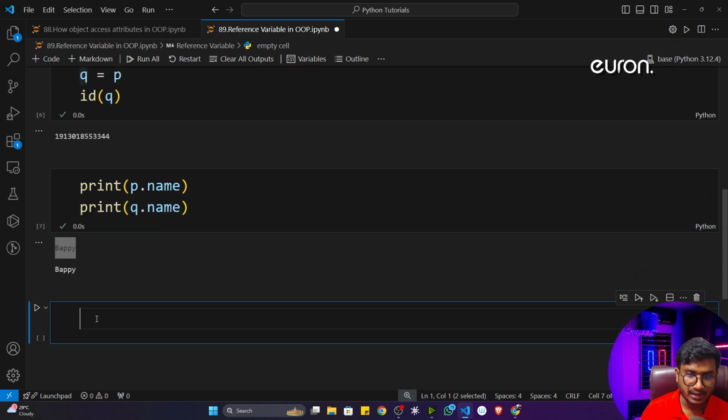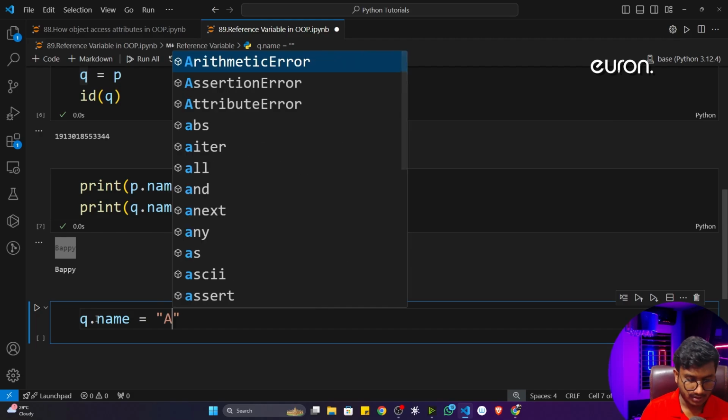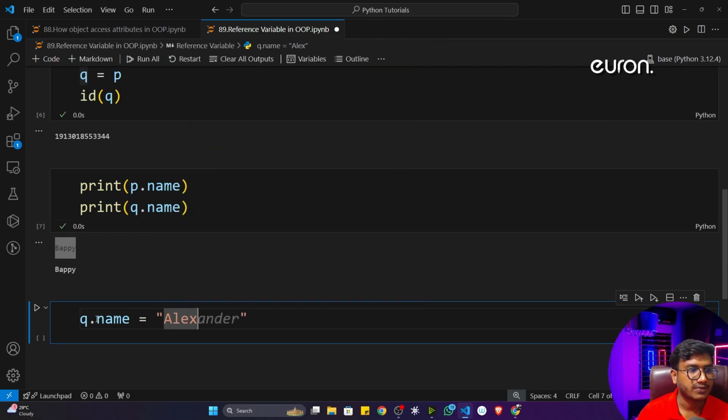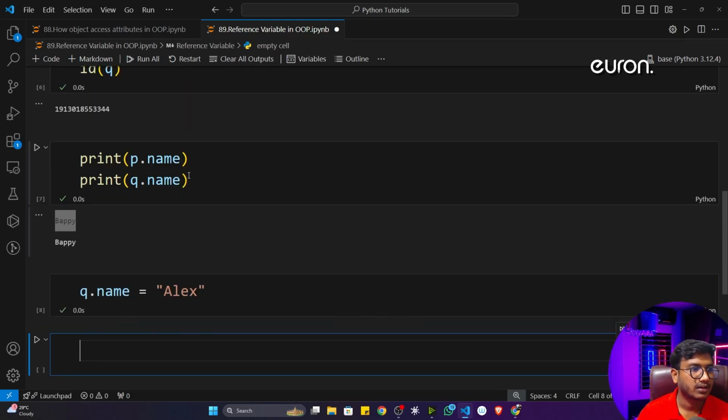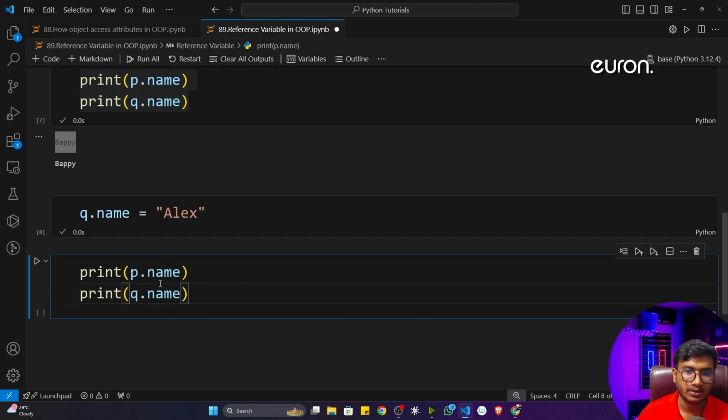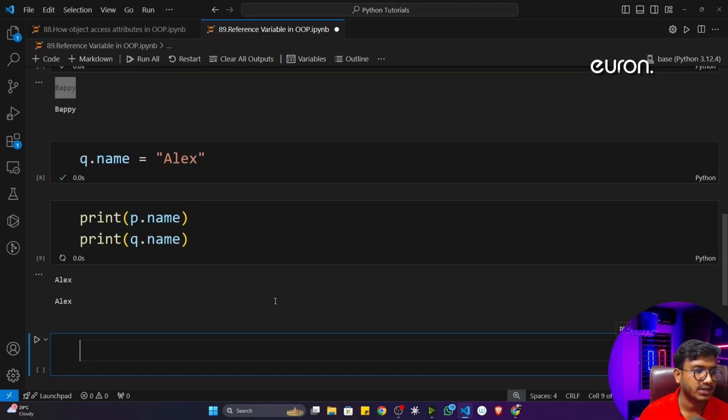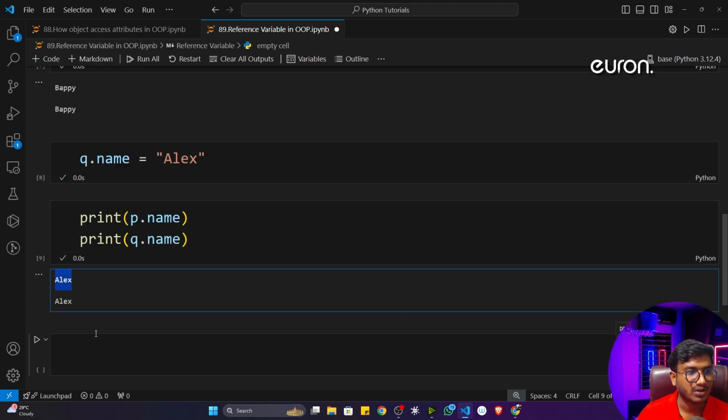Now let's see if I write q.name is equal to, let's say, Alex. Now if I execute the program, it will work fine. Now if I again print p.name and q.name, what will be the output? Let me know. If I execute, now it will become Alex.